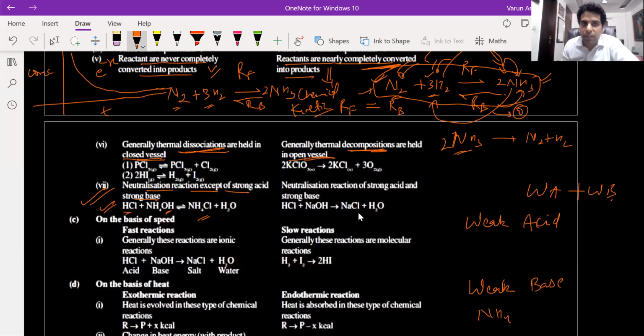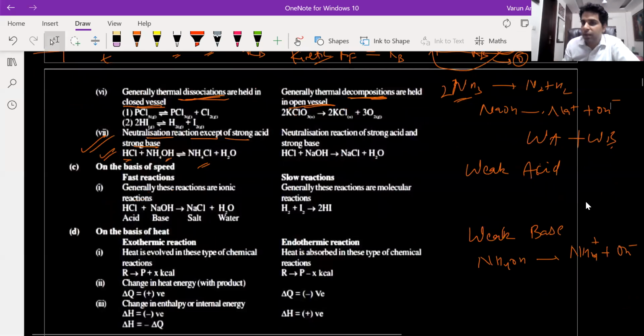Like ammonium hydroxide is a weak base. It will dissociate very sparingly, like out of 1 mole, a very small amount, 0.001 mole of ammonium hydroxide will dissociate in water. So it is a very weak base. And if I talk about NaOH, NaOH is a strong base. It will completely ionize to give Na plus and OH minus ions. So what is a weak base? One which will dissociate very sparingly when dissolved in water. That is a weak base, and it will try to maintain its equilibrium.